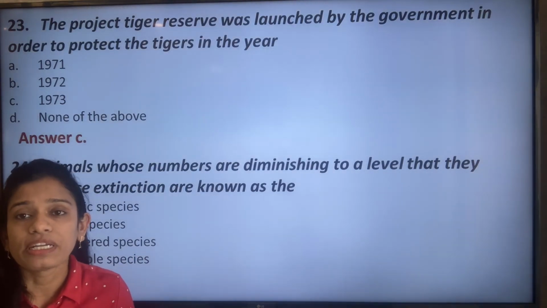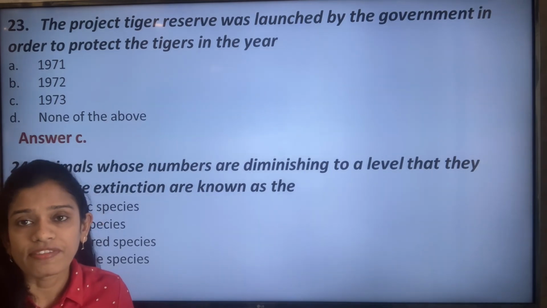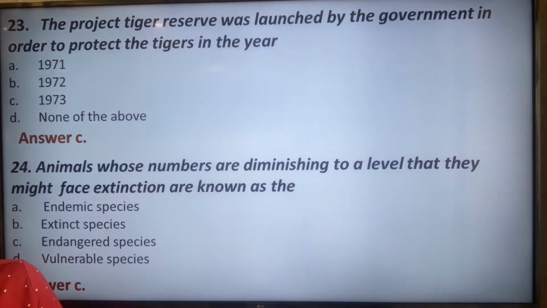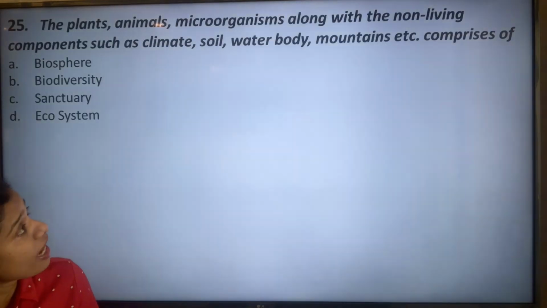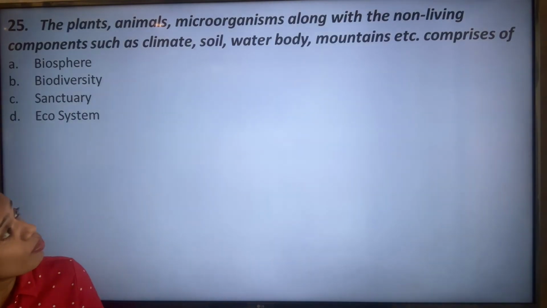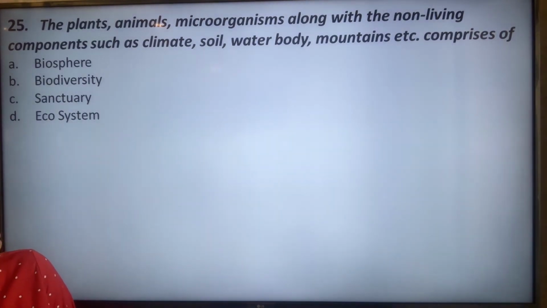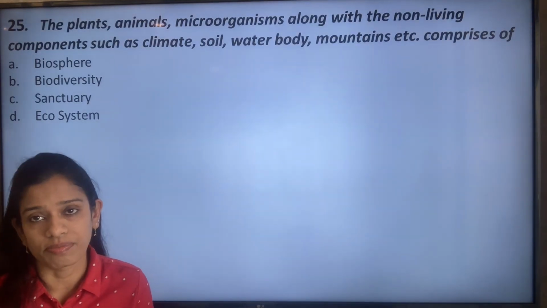So these particular animals need to be taken care of immediately in order to save their population. The next question: plants, animals, microorganisms along with the non-living components such as the climate, soil, water body, mountains, etc. comprise the biosphere, biodiversity, sanctuary, ecosystem. So the correct answer is option D, that is ecosystem.